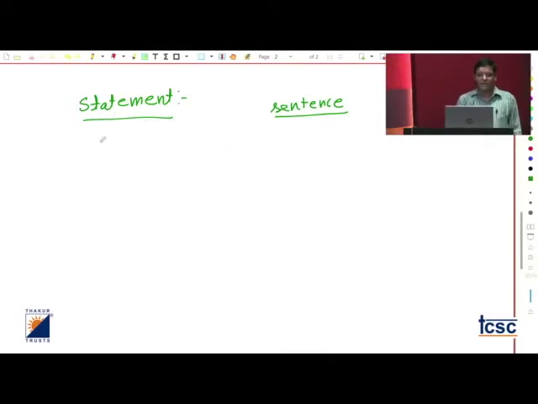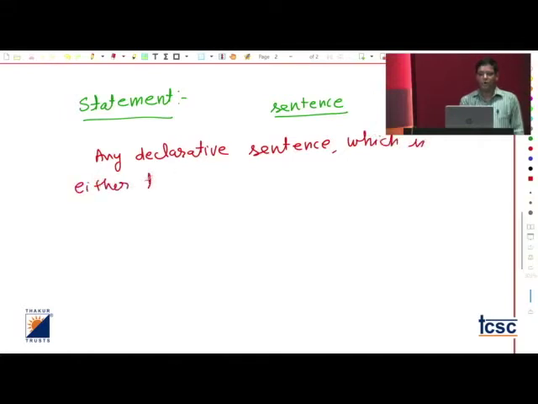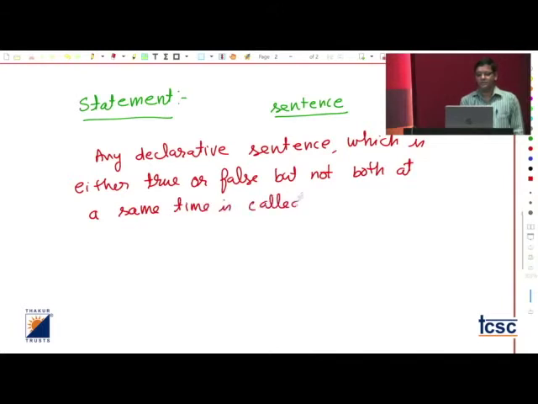But for a statement, the exact definition is that it should be any declarative sentence which is either true or false, but not both at the same time, is called a statement.